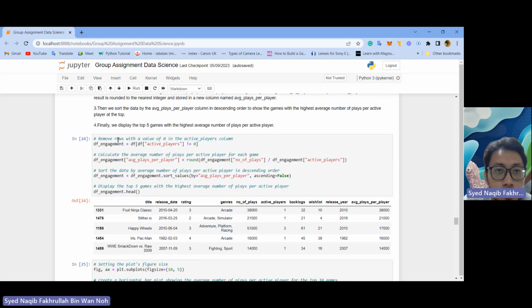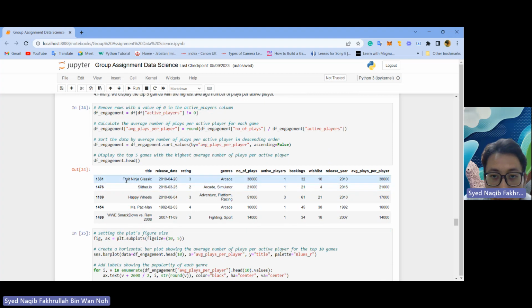So we can see we remove the rows with the value of 0 in the active player column, and then we calculate the average plays per player. We sort. Lastly, we display the top 5 games with the highest average number of plays per active player. So you can see the game with the highest number of plays per active player is Happy Wheels.